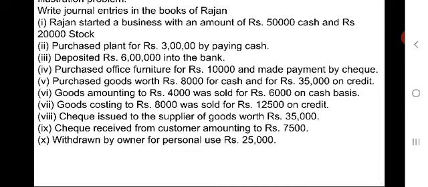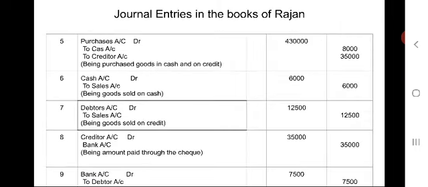Sales means asset is going out from the business, so that it has to be credited. Entry should be debtors account debtor to sales account, like this we have to write. Debtors account debtor 12,500 to sales account 12,500 in the credit amount column.